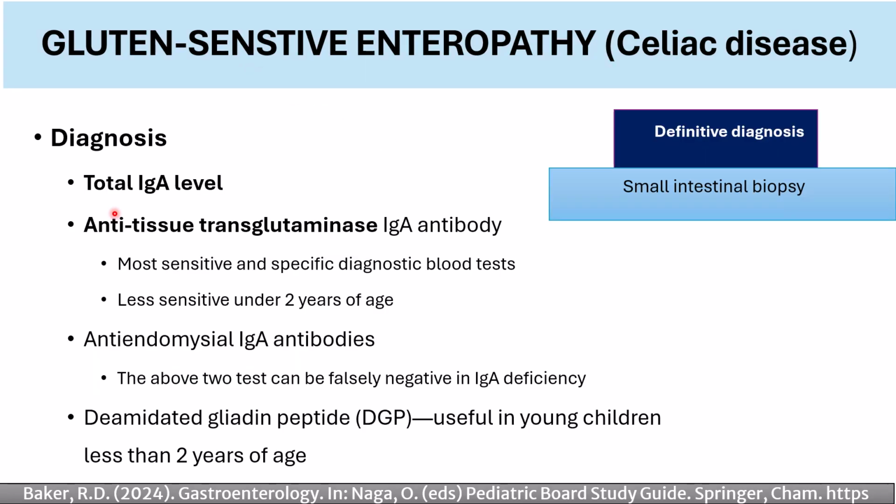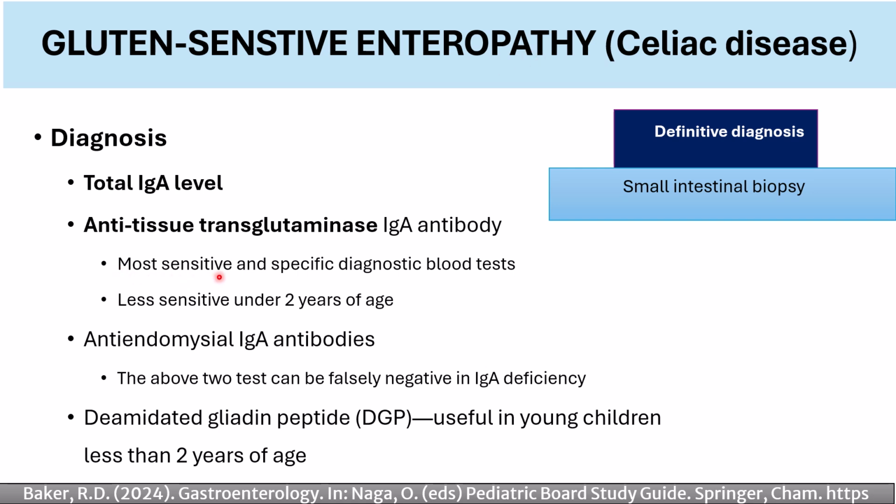The best screening test for celiac disease is total IgA level along with anti-tissue transglutaminase IgA, not IgG, IgA antibody, both together. In case the patient has IgA deficiency, this will give you a false negative even if the patient does have the disease. If the patient doesn't have IgA deficiency, you will see a normal IgA level and elevated anti-tissue transglutaminase IgA antibodies in case of celiac disease.